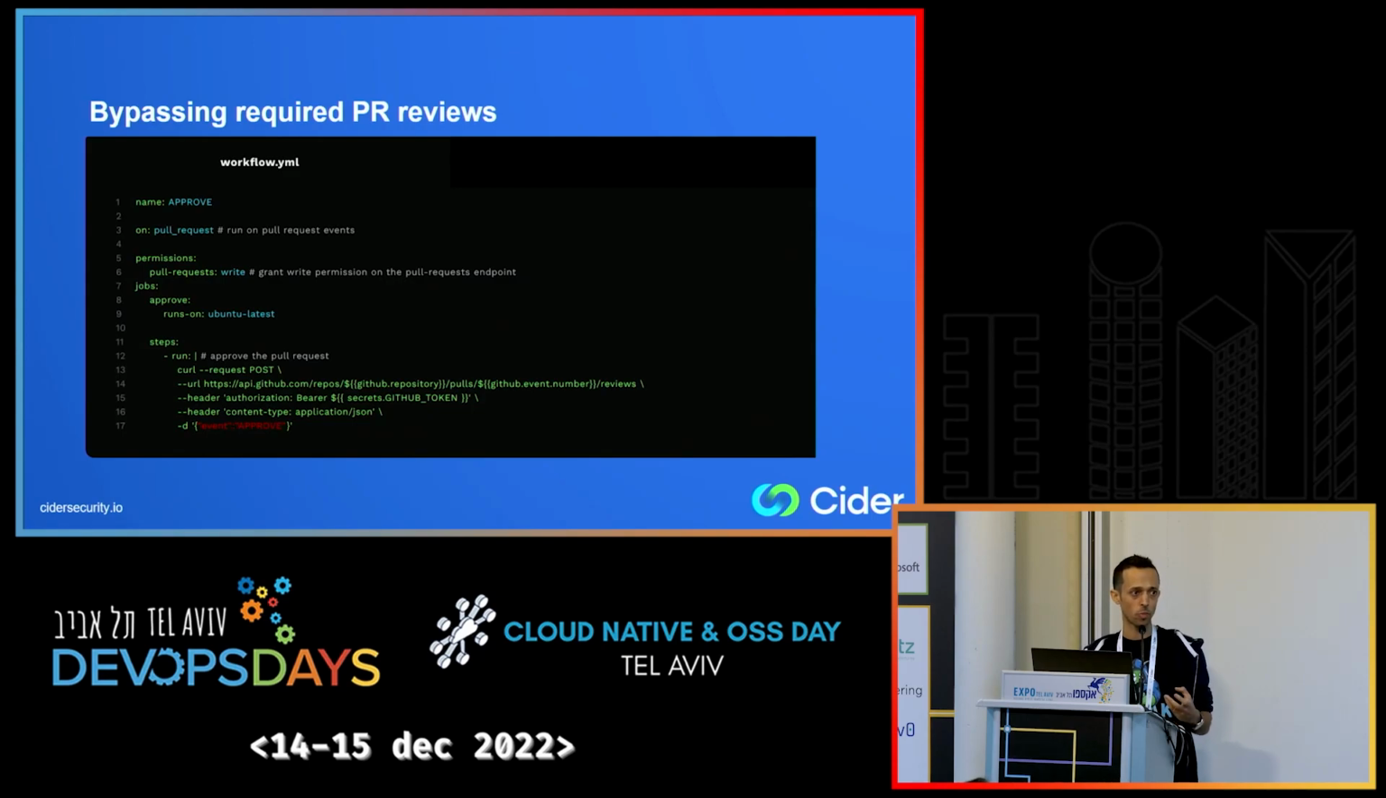Next, you can see the actual commands that the attacker decides to run. That's a simple GitHub API request instructing to approve the pull request that just triggered the workflow.